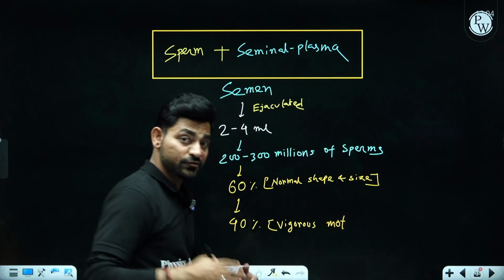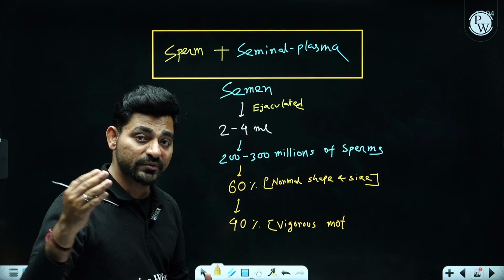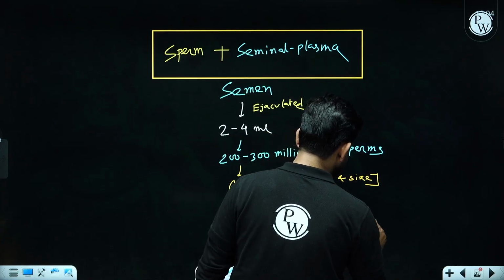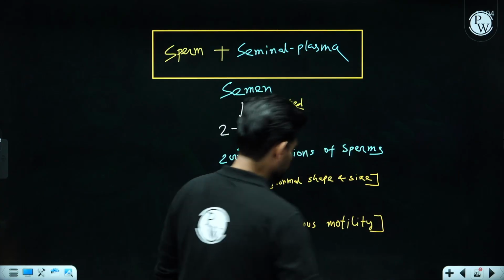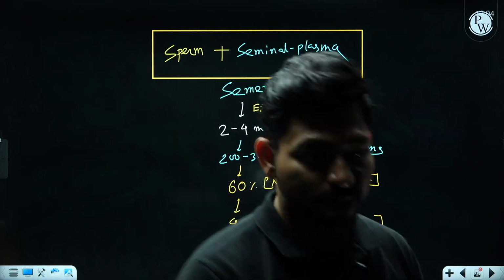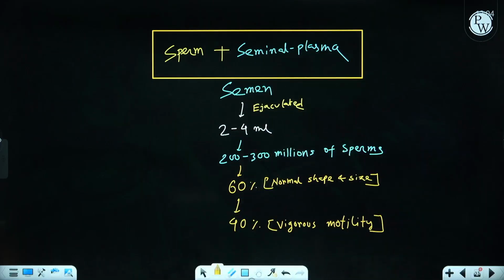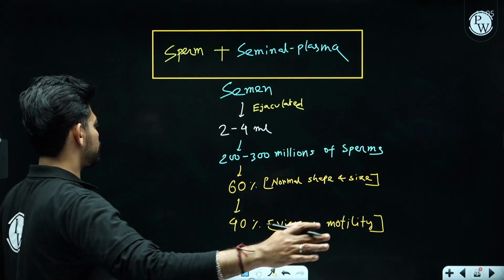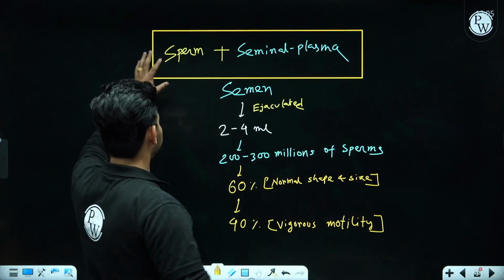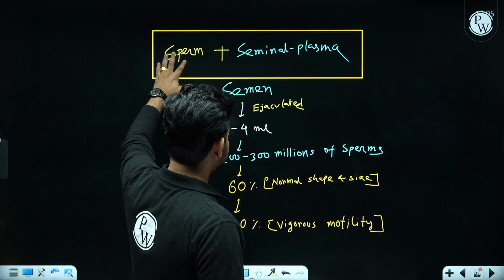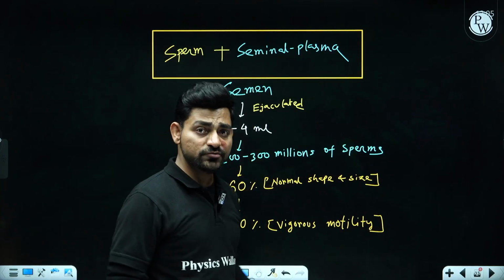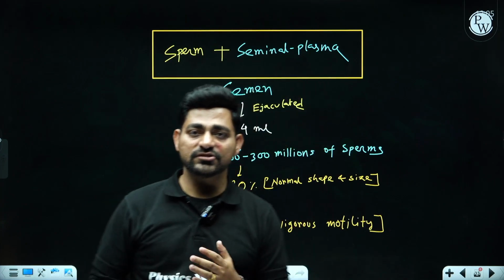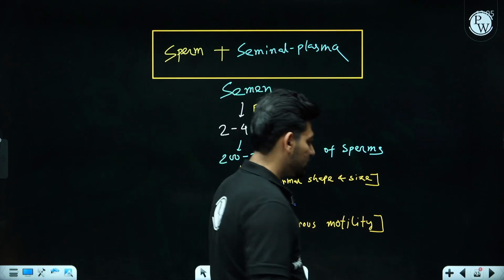Very fast moving, 40% of those sperm should be very fast moving sperm. So that's all. And you know that sperm are produced inside the testis, and the seminal plasma is produced by the secretion of special glands called seminal vesicles, prostate and bulbourethral glands.